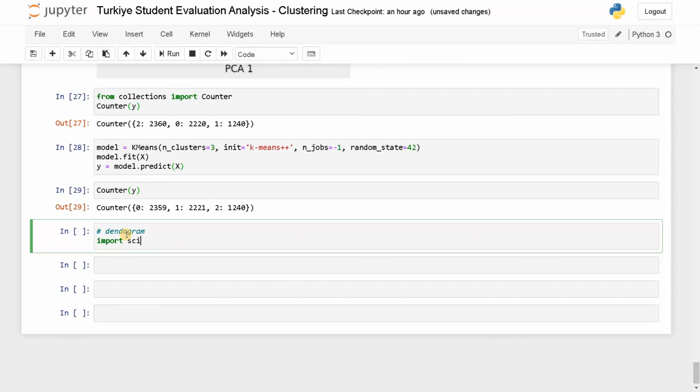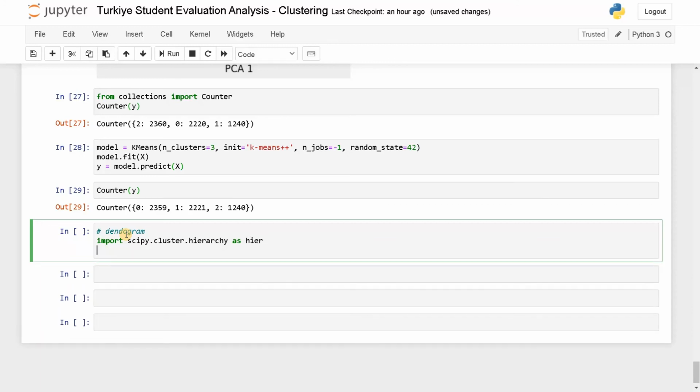Import scipy.cluster.hierarchy as hier. Now dendrogram equals hier.dendrogram, hier.linkage, X_PCA, that is the dataset, and method equals ward.